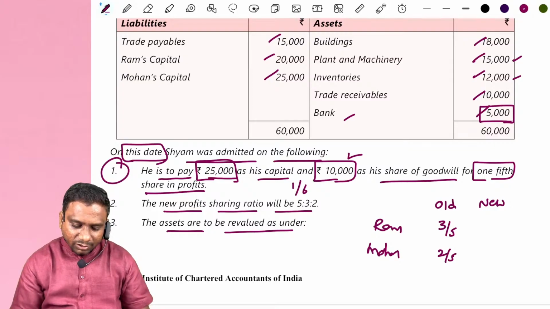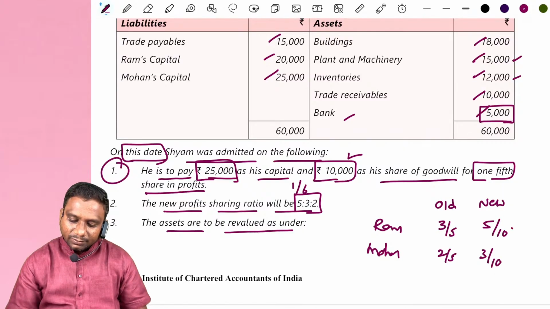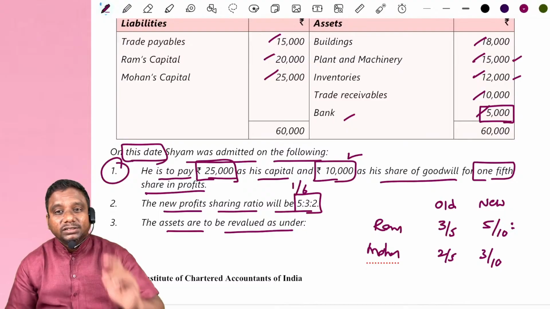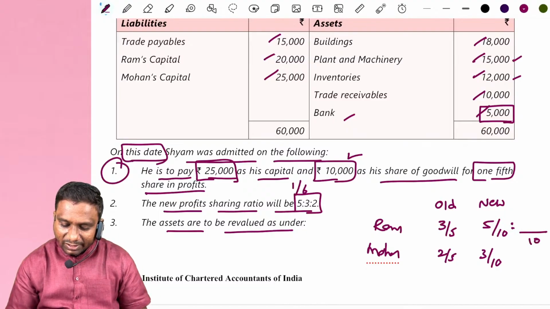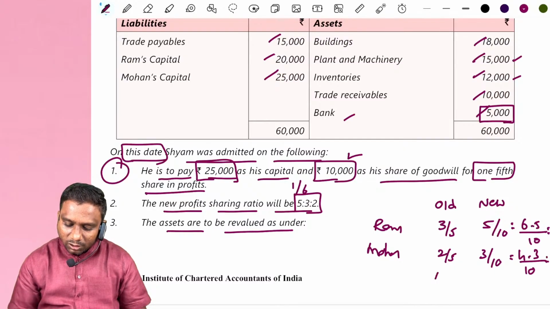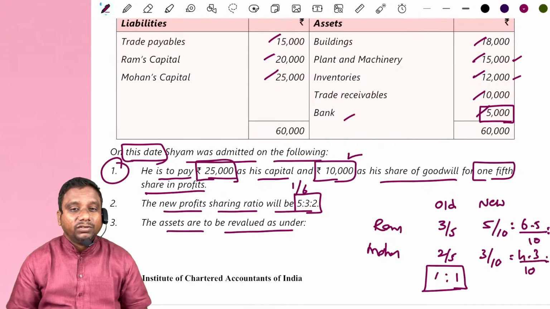The new ratio they have given is 5:3:2, means 5/10, 3/10. Now calculate the sacrificing ratio. Formula: old ratio minus new ratio. For Ram, 6/10 minus 5/10, so 1/10. For Mohan, 4/10 minus 3/10, means 1/10. So what is the sacrificing ratio? 1:1. This is how we have to calculate the sacrificing ratio.